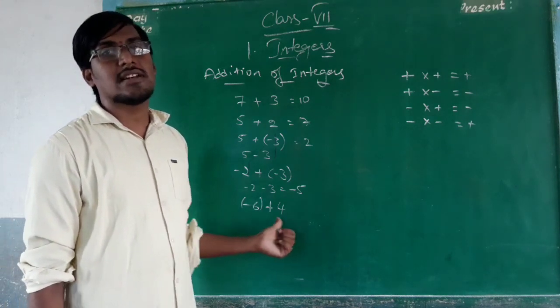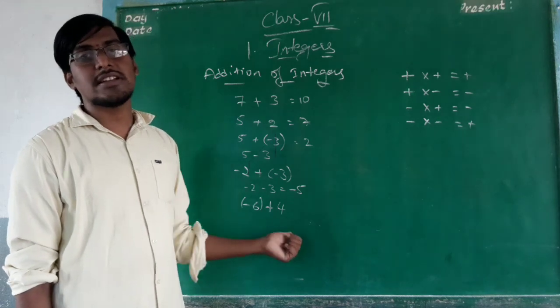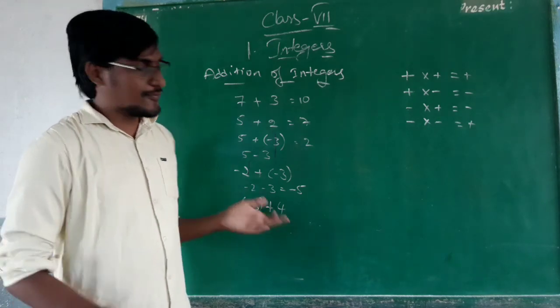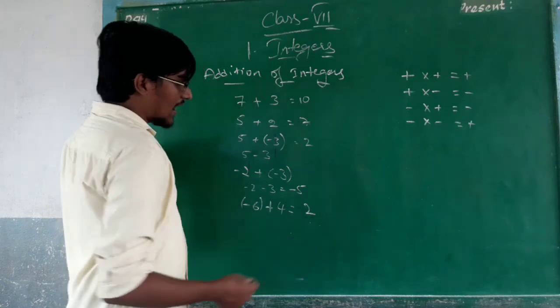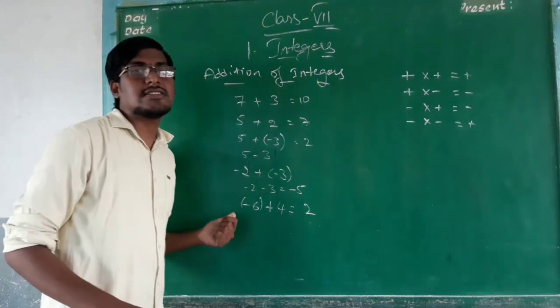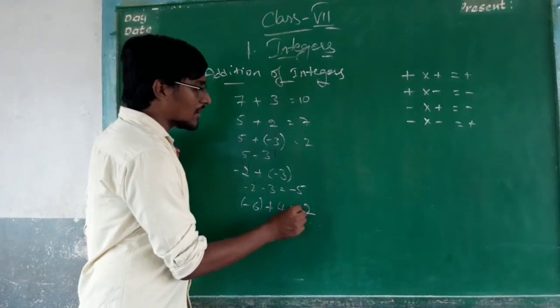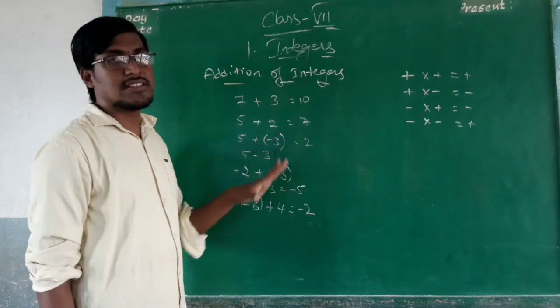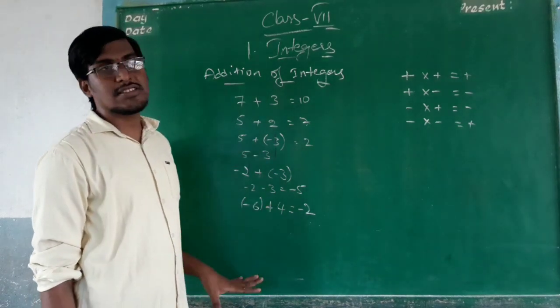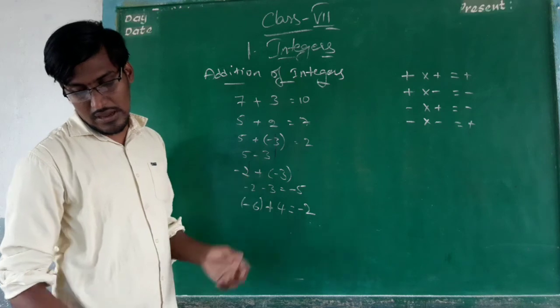The highest value is 6. The lowest value is 4. 6 minus 4 is equal to 2. The sign of the highest value is minus. So it will become minus 2 here. This is about the addition of integers. You have to listen carefully. Okay.